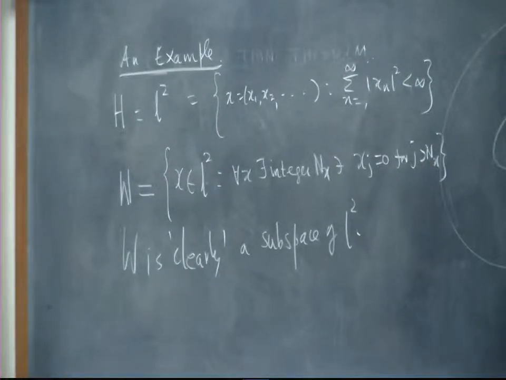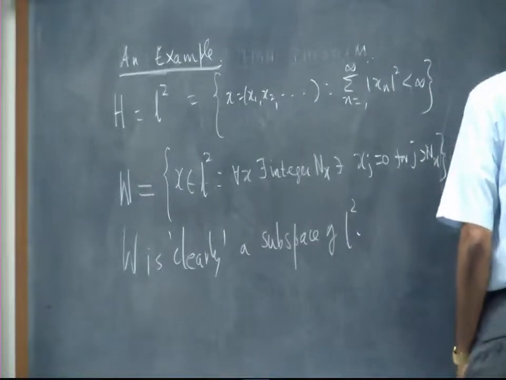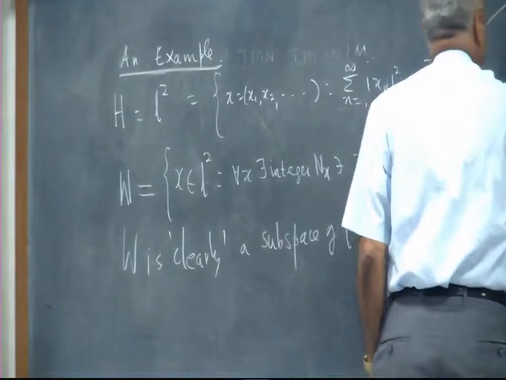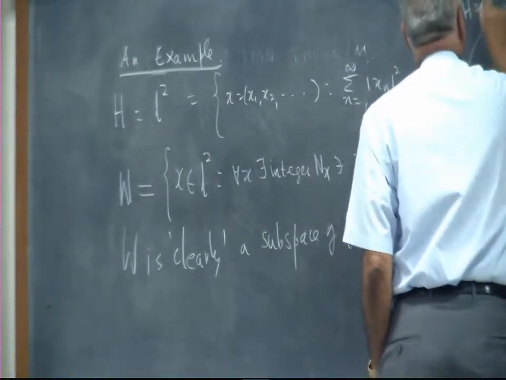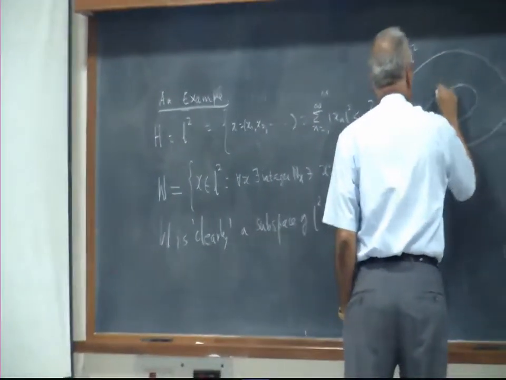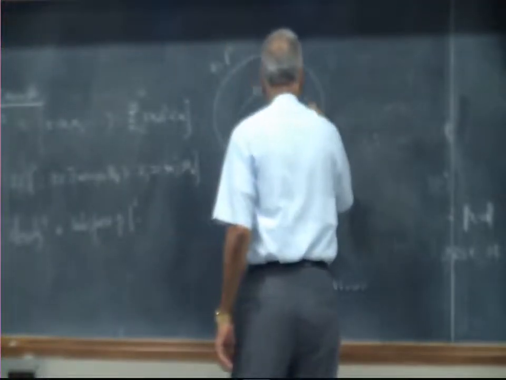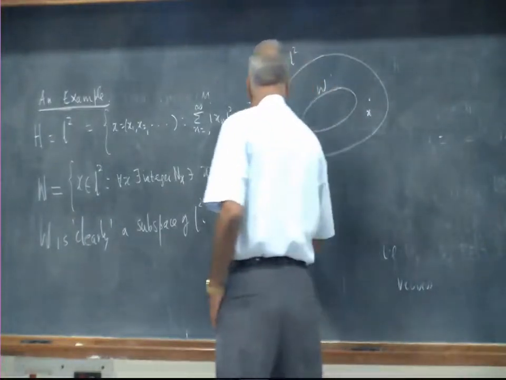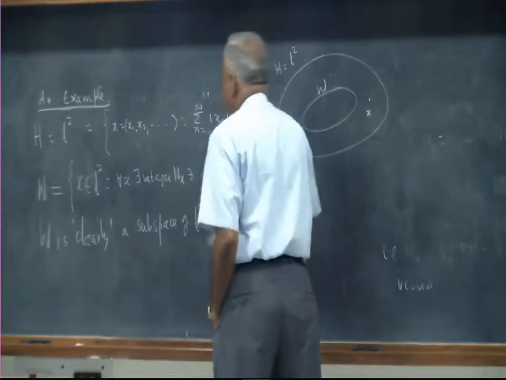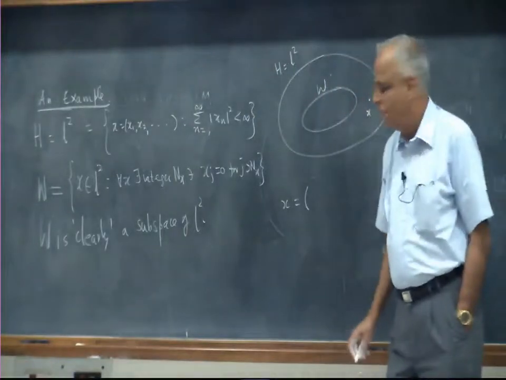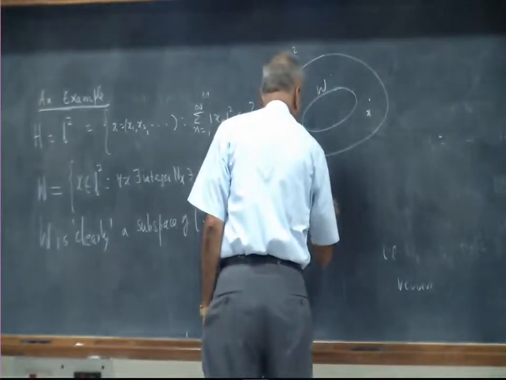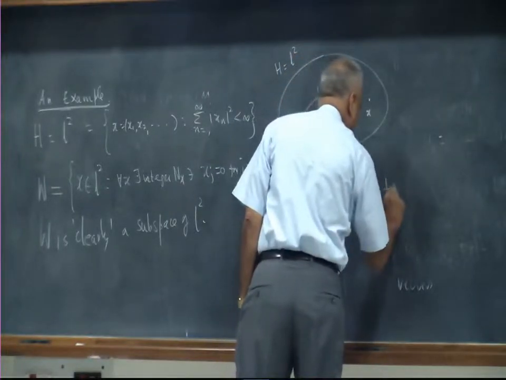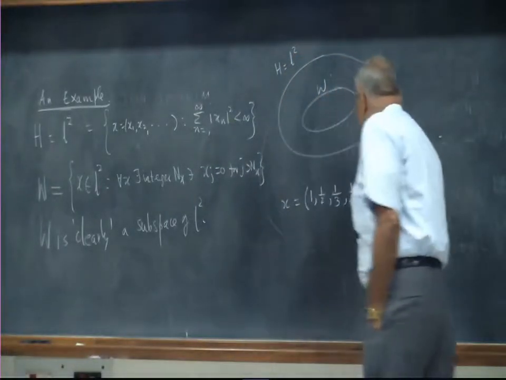So I have this setup. H is now L2. W is that space, and now I am going to give a vector x which is not in W. X is the vector. It has to have infinite number of components. So I am going to write 1, half, 1/3, 1/4, etc. Its nth component is 1 by n.